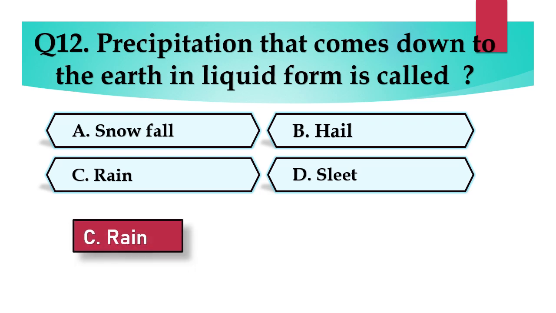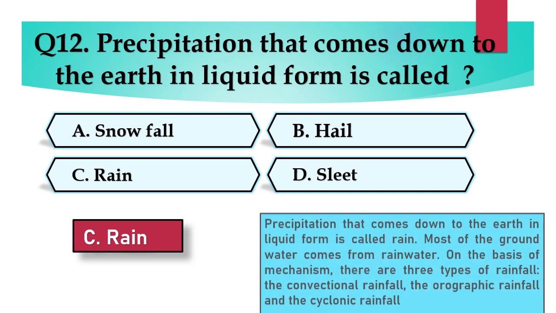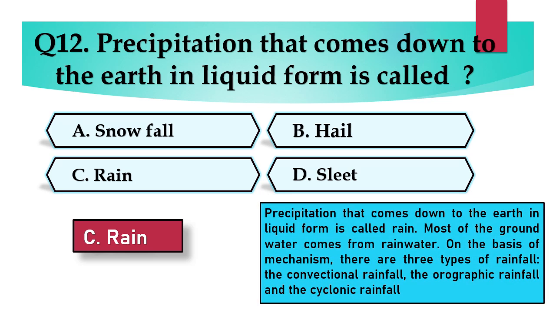Yes, the answer is C. Rain. Precipitation that comes down to the earth in liquid form is called rain. Most of the groundwater comes from rainwater. On the basis of a mechanism, there are three types of rainfall: the convectional rainfall, the orographic rainfall, and the cyclonic rainfall.